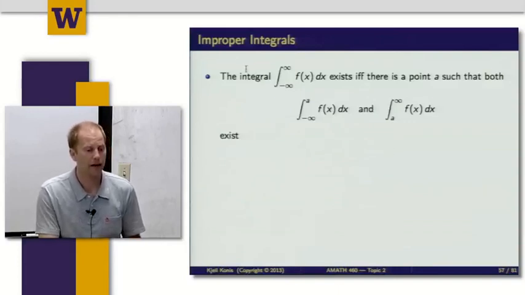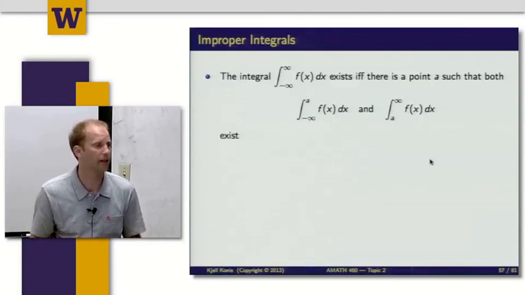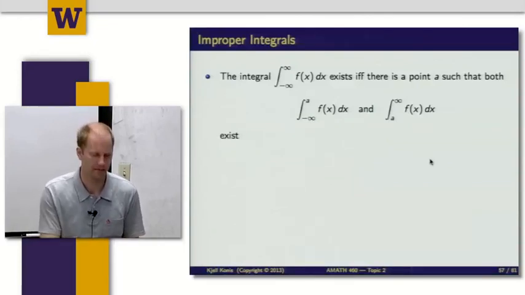And now I want to be able to also make sense of an integral over the entire real line. Like I mentioned before, the integral from minus infinity to infinity of f of x is going to exist if and only if there's a point a such that both the integral from minus infinity up to a and the integral from a to infinity of f of x exist. So in particular, both of those need to be finite.